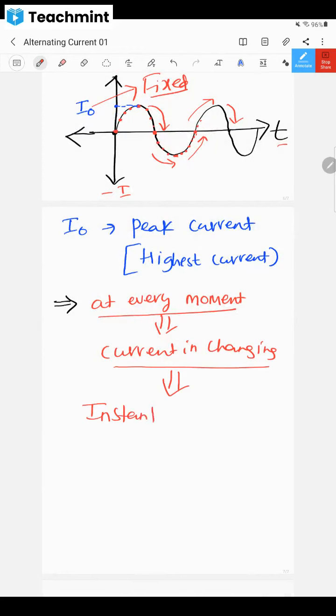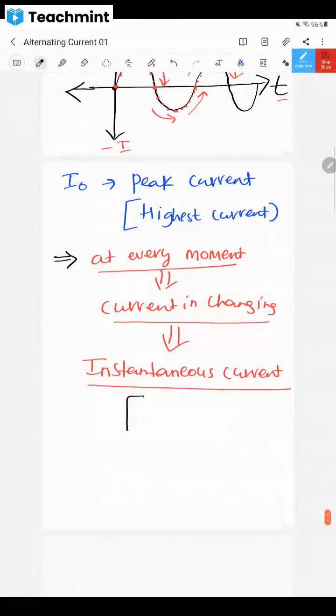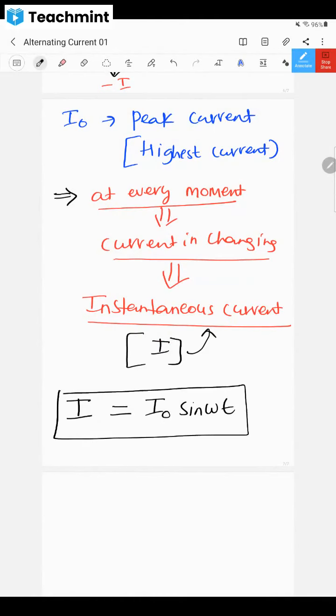What is that current? Instantaneous current. You must have heard about instantaneous speed and instantaneous velocity also, no? Instantaneous means at every moment it will be changing. The symbol for it is I. Whatever I is there has to be represented in some way. That instantaneous current is usually written as I equals I naught sine omega t. Please try to understand.